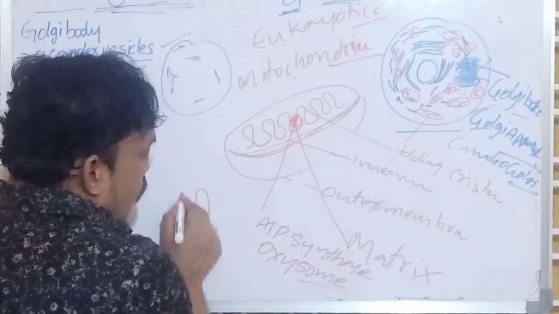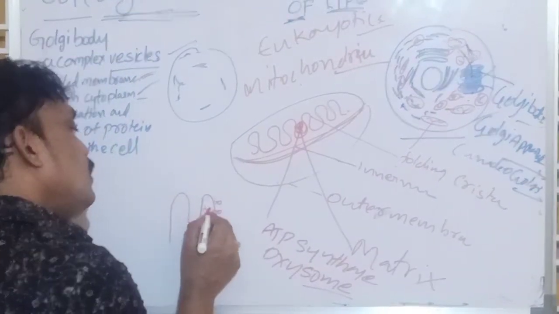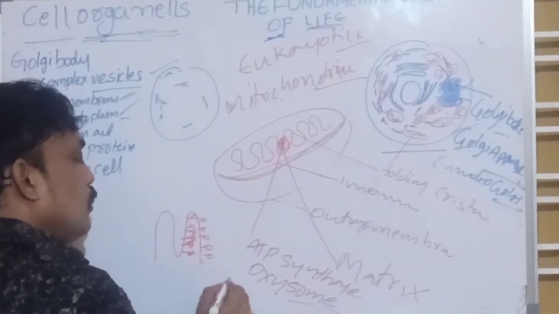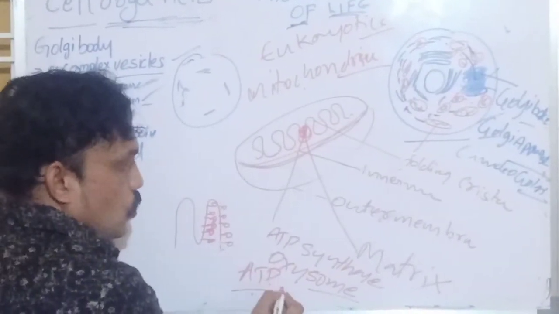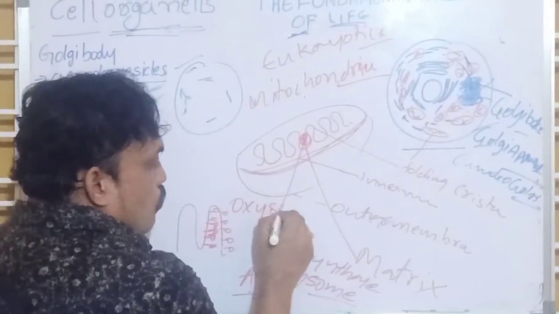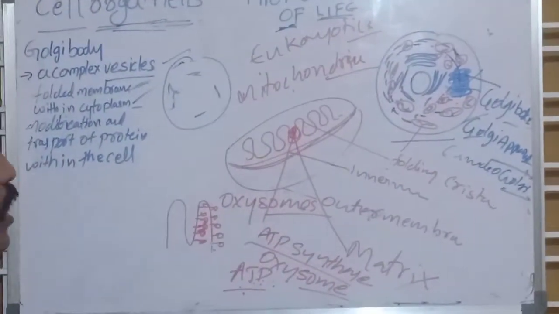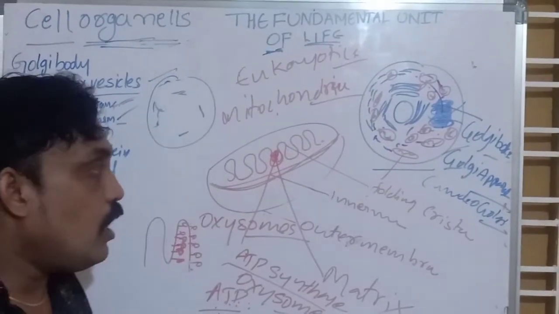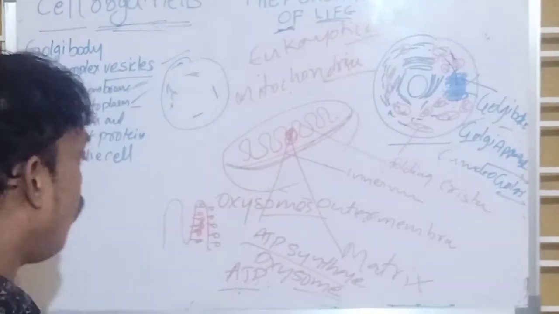For example, this is a folding. In the foldings, these are oxysomes. These oxysomes are useful for synthesis of what? ATP. What is ATP? Adenosine triphosphate. That means in our body energy is stored as ATP. Oxysomes or ATP synthase, in that ATP synthesis occurs. Each and every cell has many mitochondria, and these mitochondria are useful for storage of energy, so we call them powerhouses.